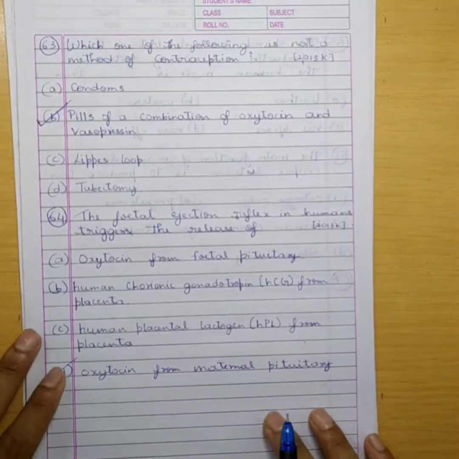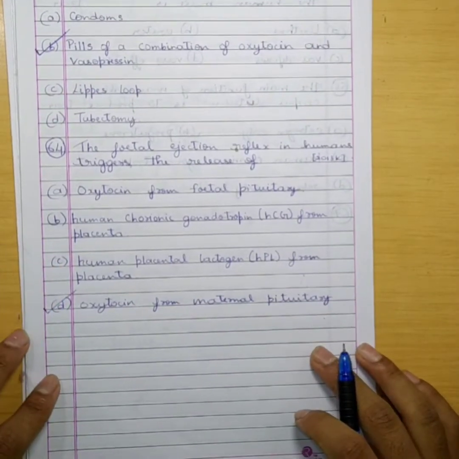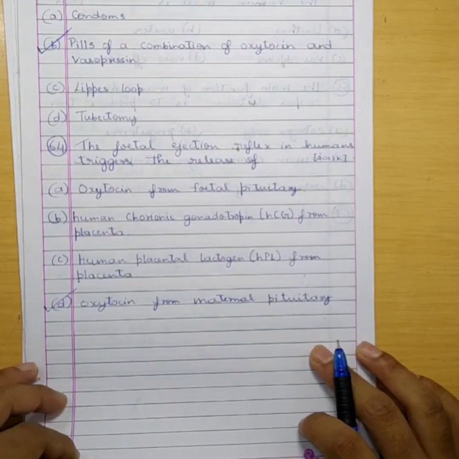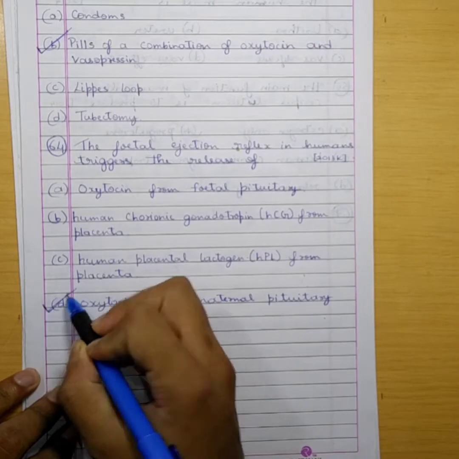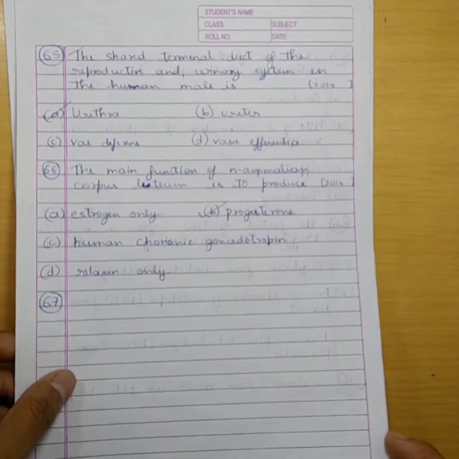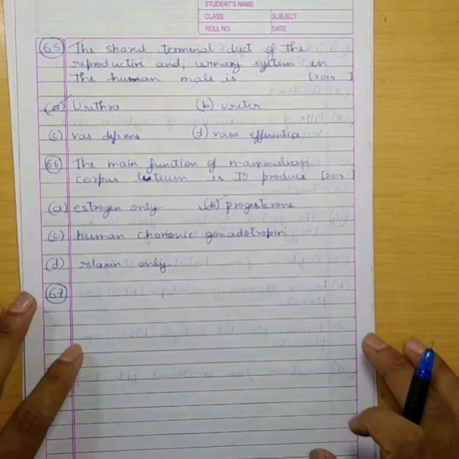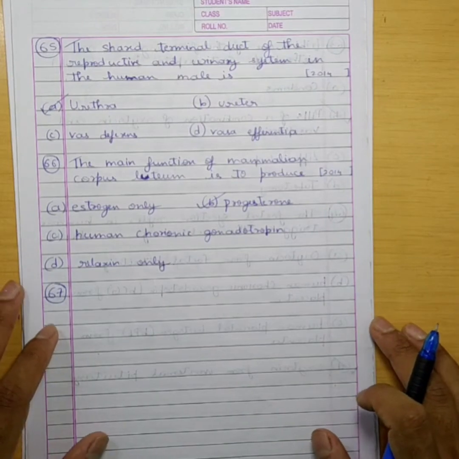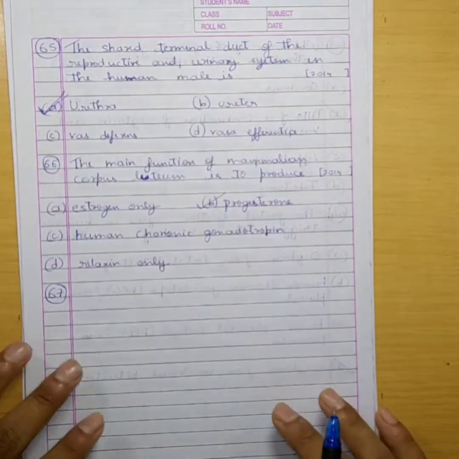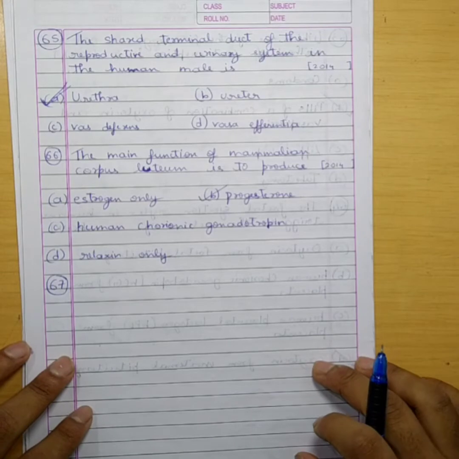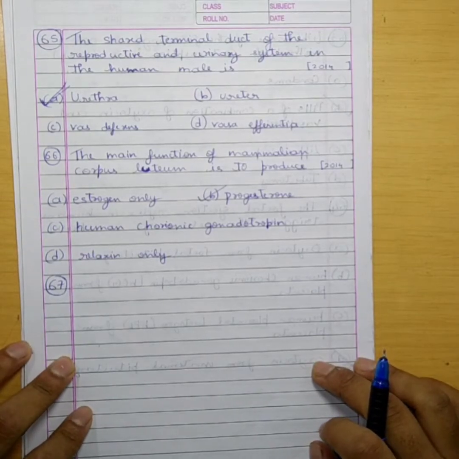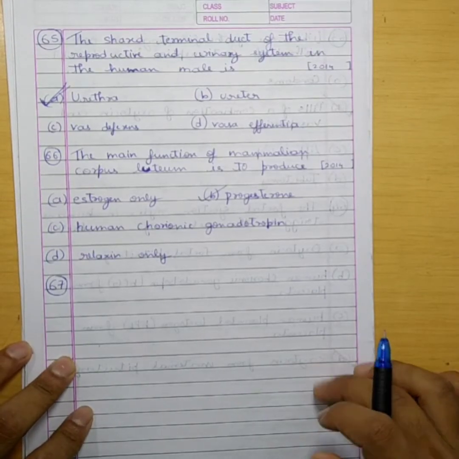Option B. 64. The fetal ejection reflex in humans triggers the release of oxytocin from maternal pituitary. 65. The shared terminal duct of the reproductive and urinary system in human male is urethra. Option A. 66. The main function of mammalian corpus luteum is to produce progesterone. Option B.